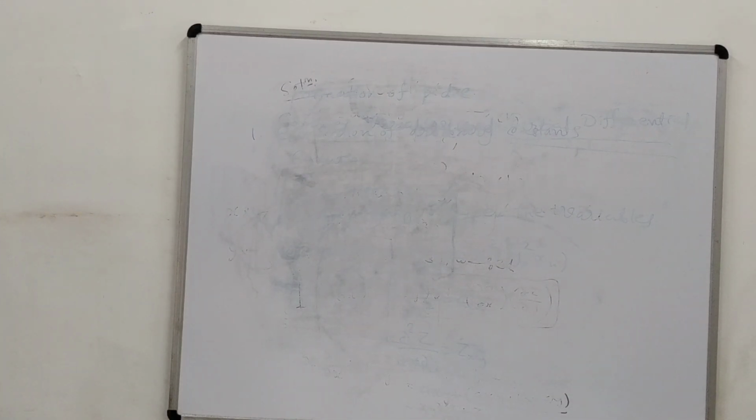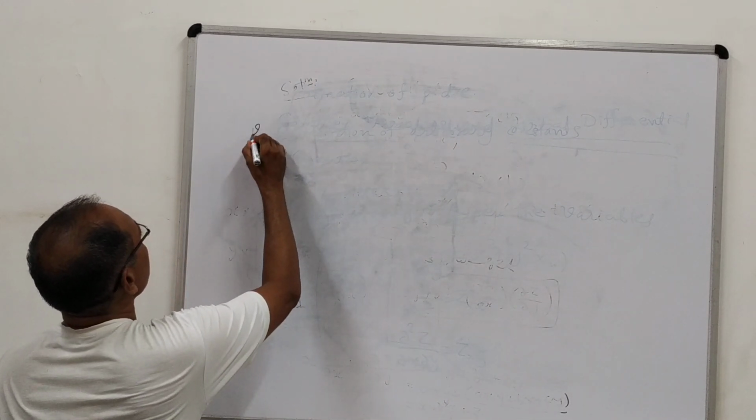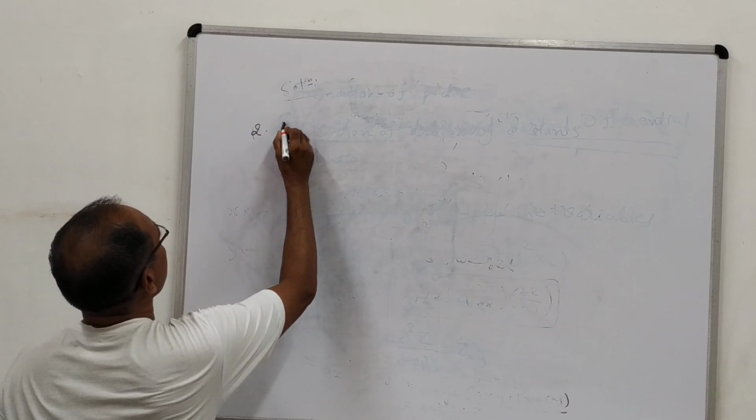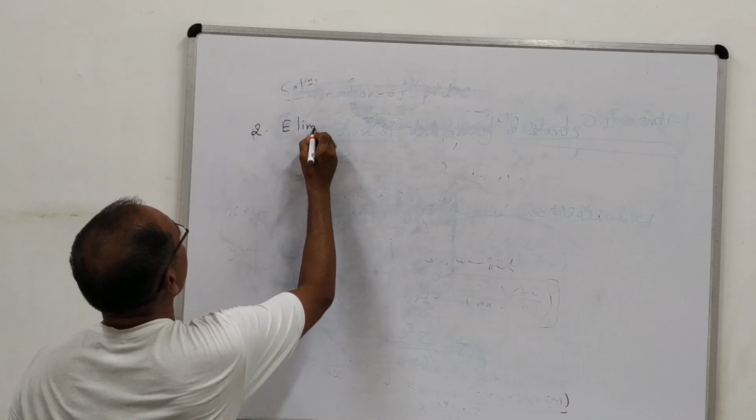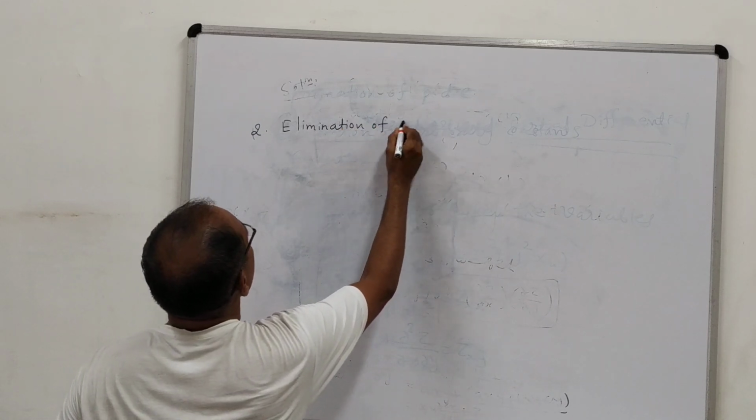Now let us see the second type. In the first type we have seen elimination of arbitrary constants. In the second type we will see elimination of arbitrary functions.